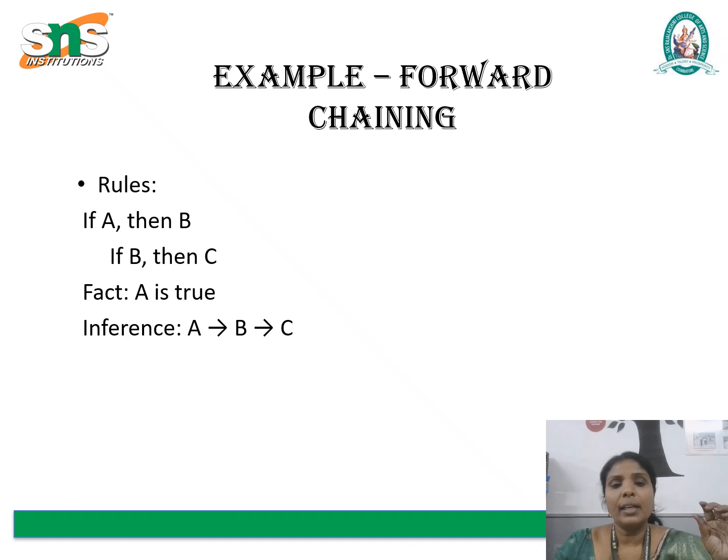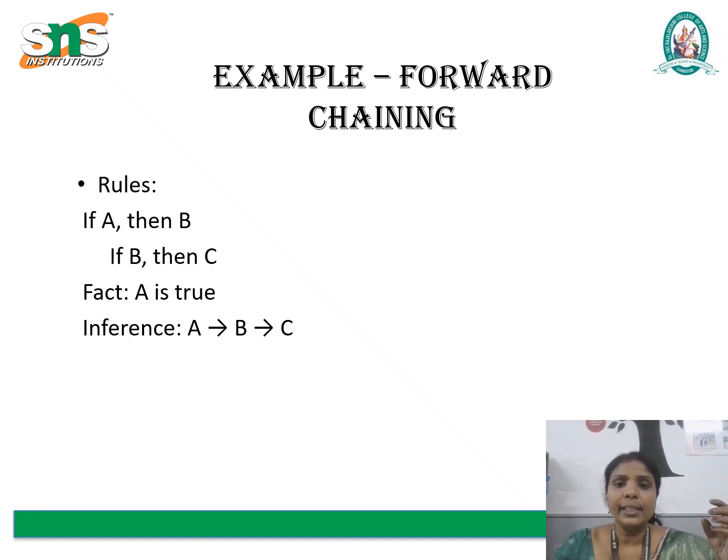Again, we see an example for forward chaining. Here we illustrate a simple example of forward chaining, a data-driven inference method in rule-based systems. The reasoning begins with a known fact. In this case, A is true. Based on the fact, we apply a sequence of logical rules to infer new information.